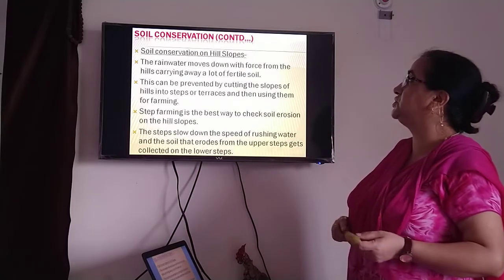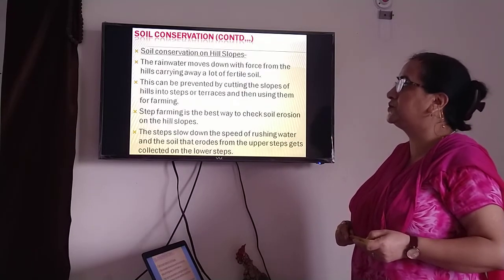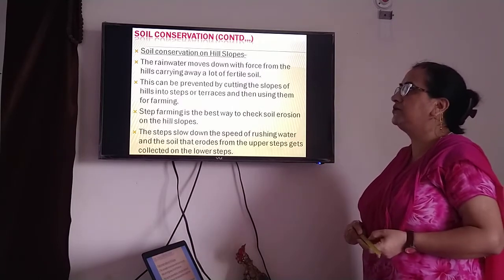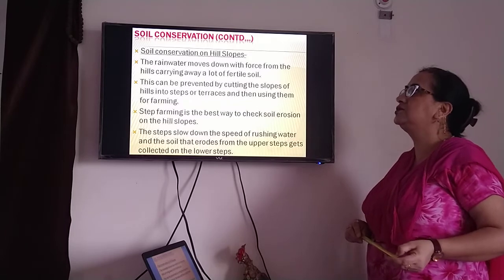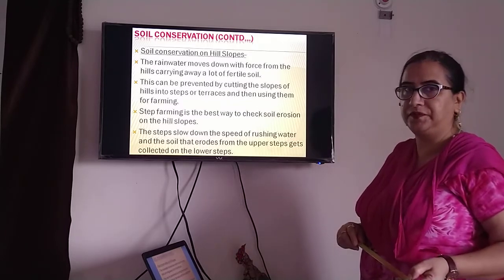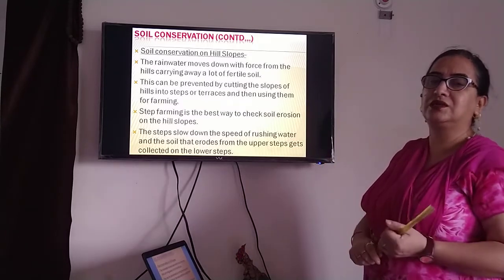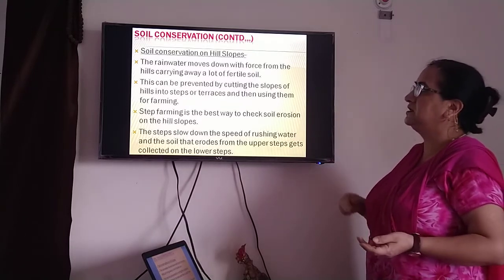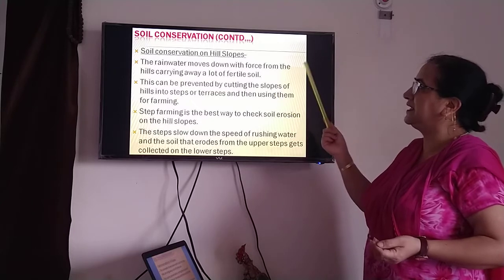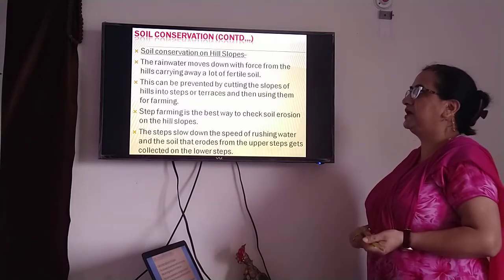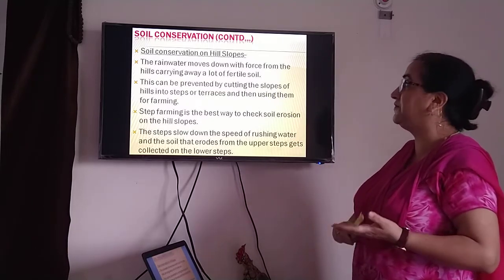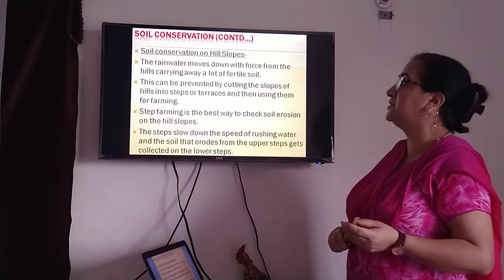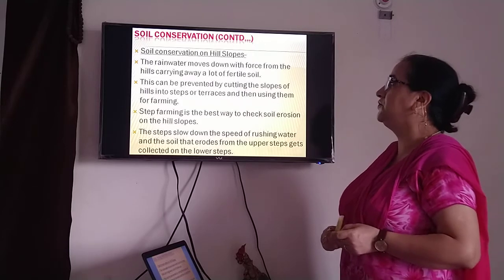Soil conservation on hill slopes. The rainwater moves down with force from the hills, carrying a lot of fertile soil, right? On the hills there is a lot of fertile soil. When it rains, it carries a lot of fertile soil along with it, and this can be prevented by cutting the slopes of hills into steps or terraces and then using them for farming.